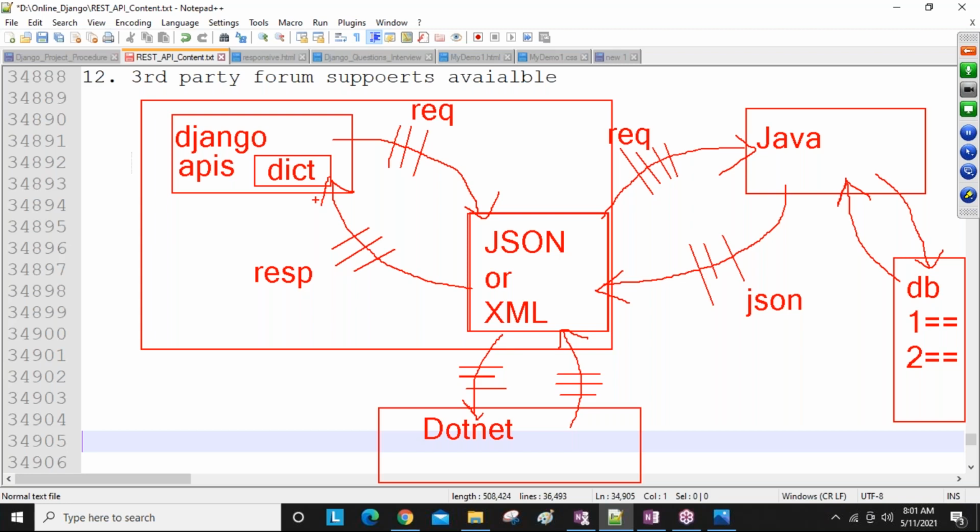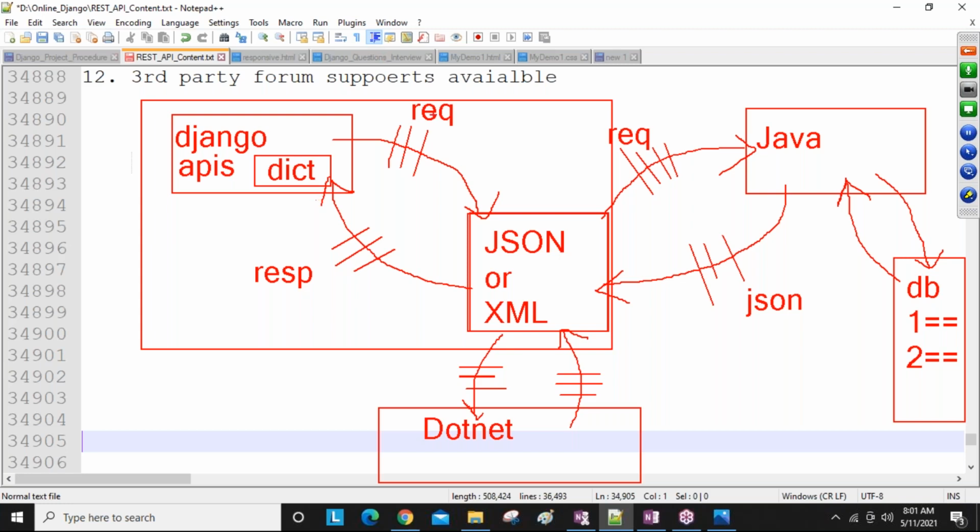Now, everyone, here on the Django side, REST API developers are available to convert Django's native language code into JSON, and JSON into Django code. And on the Java side, web service developers convert Java code into JSON and JSON into Java. On the .NET side, web API developers do the same for .NET code. So from language to language the terms change, but API developers are required to make app-to-app communication.